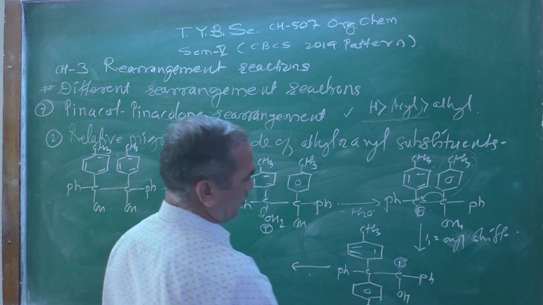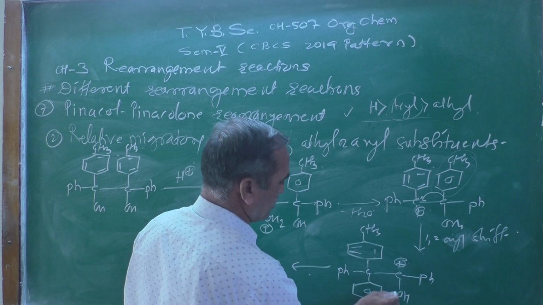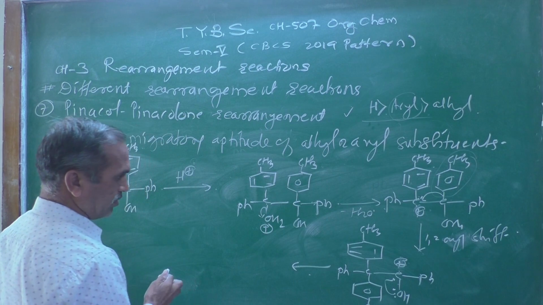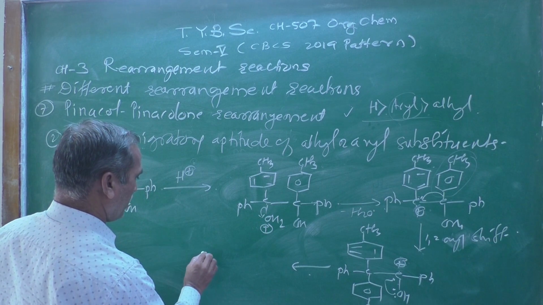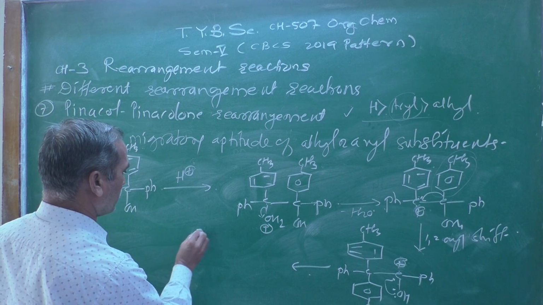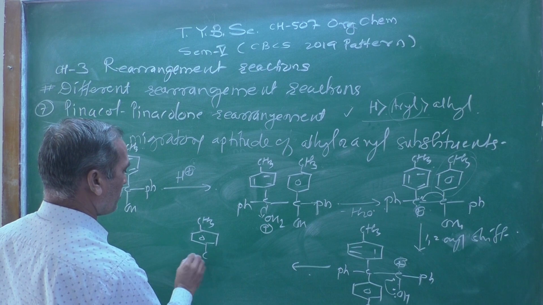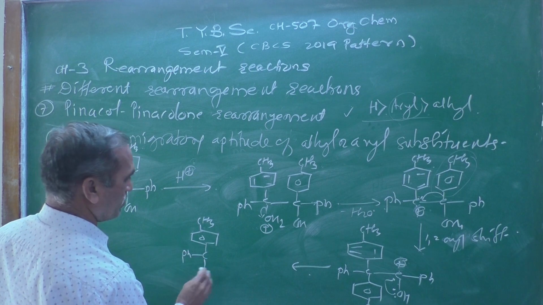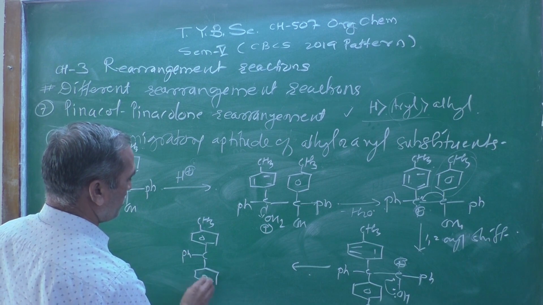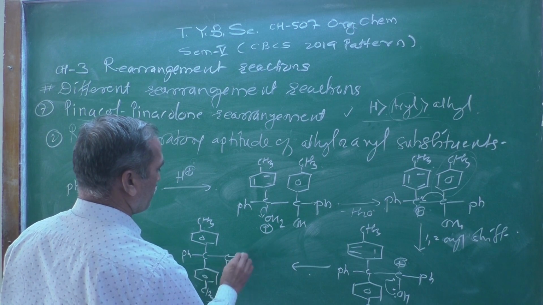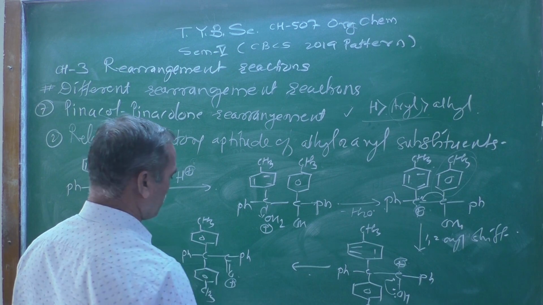Now in the next step, that positive charge gets neutralized, stabilized due to the pi bond formation, and once again you will get this compound: CH3, then carbon atom, Ph, then CH3, then C double bond O, Ph, positive charge over there.